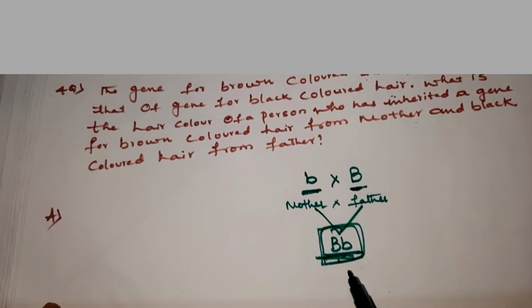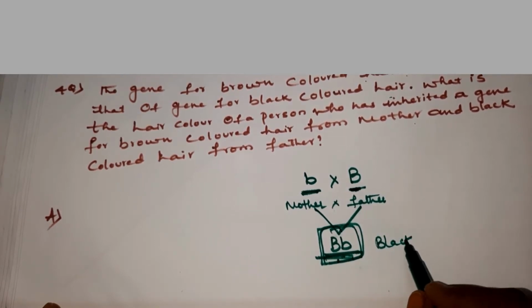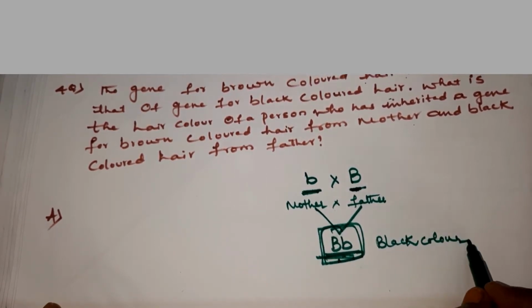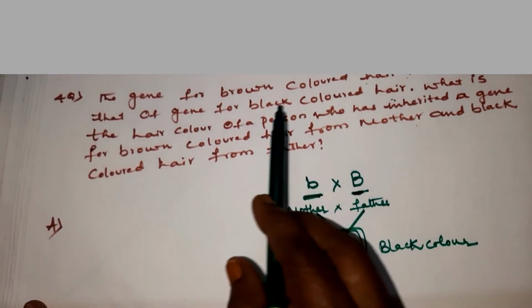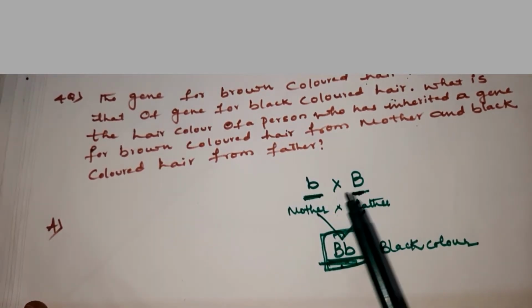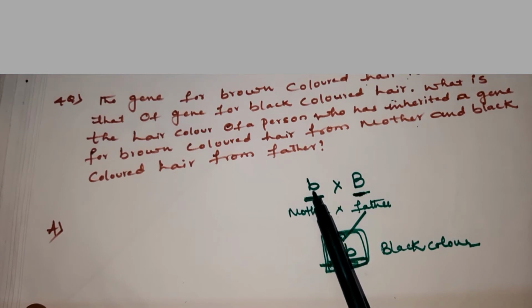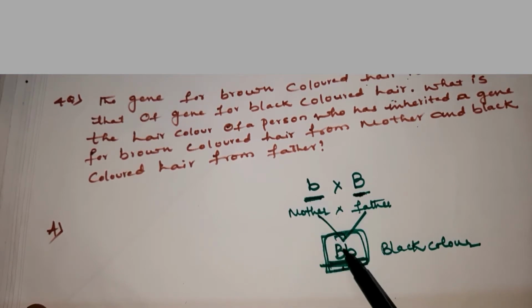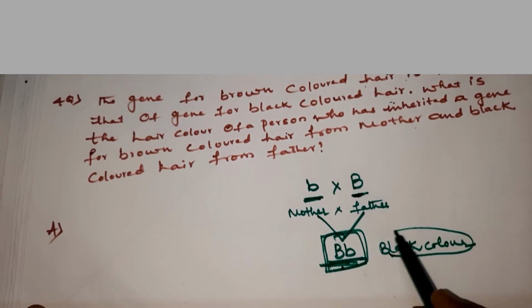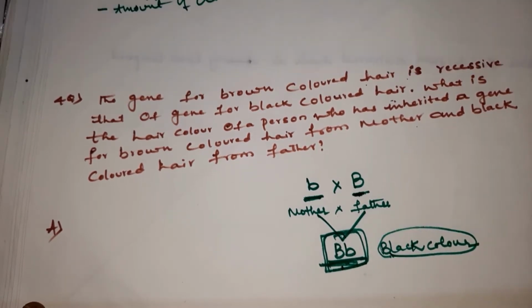So the person inherits black color. You have to write black color. Clear, children? Here, which is dominant? Black color is dominant. Which is recessive? Brown color is recessive. So what does the person inherit from the parents? Black color, because black color is more dominant.